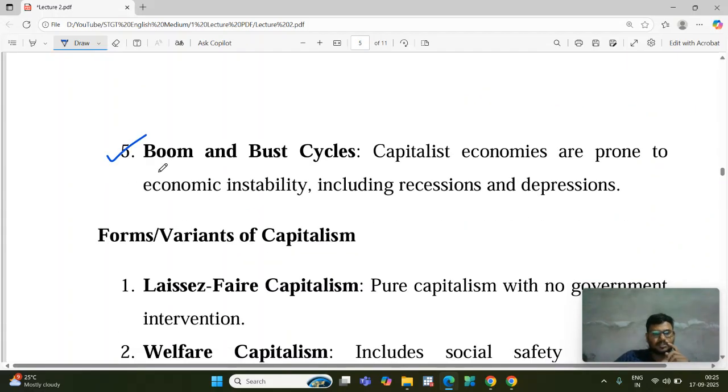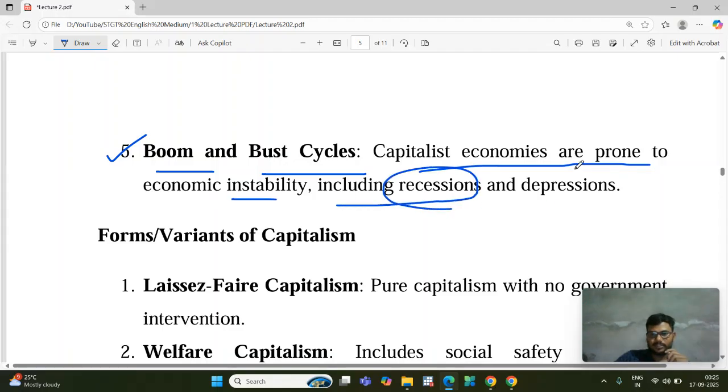Now, next one is the boom and bust cycle. Capitalist economies are prone to economic instability, including recessions and depressions. It means government interference is not there in this type of economy. So, if bad economic circumstances arise, no one is coming to handle those situations. That is where, in this type of economy, recessions and depressions happen.